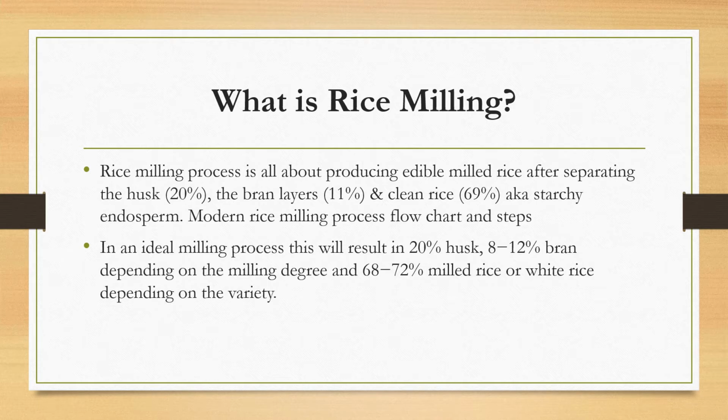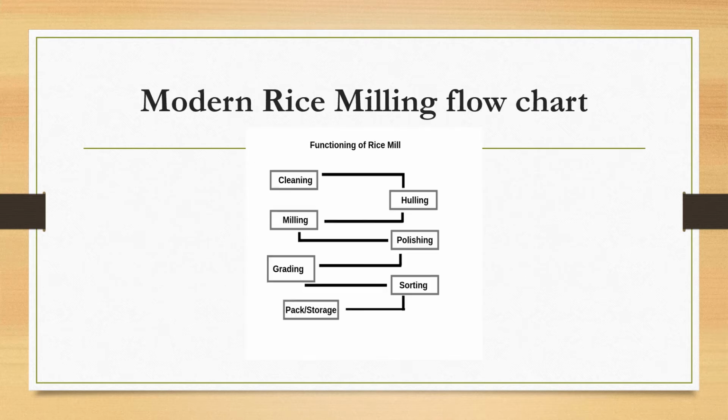A rice milling process is all about producing edible milled rice after separating the husk, 20%, the bran layer, 11%, and clean rice, 69%, which is the starchy endosperm. In an ideal milling process, this will result in 20% husk, 8 to 12% bran, depending on the milling degree, and 68 to 72% milled rice or white rice, depending upon the variety.